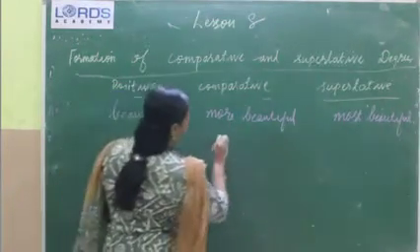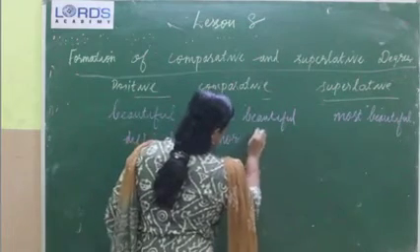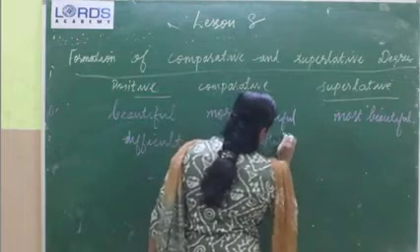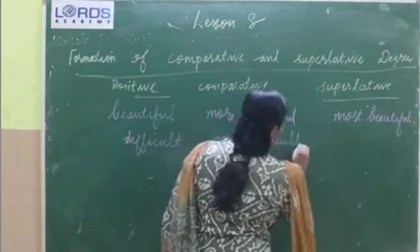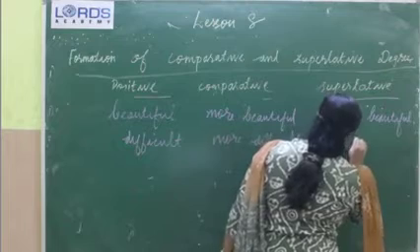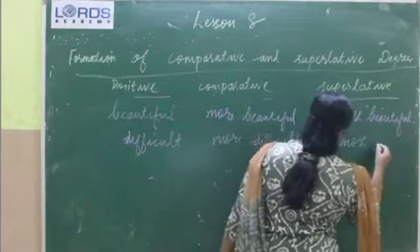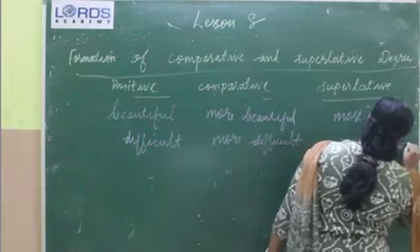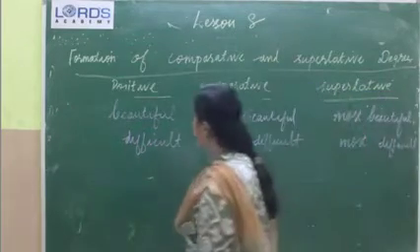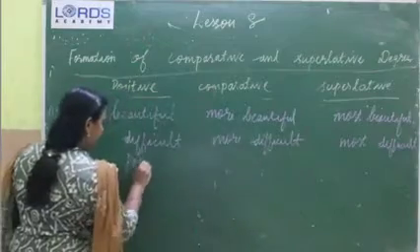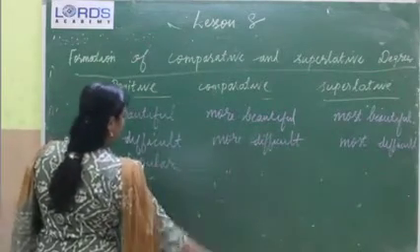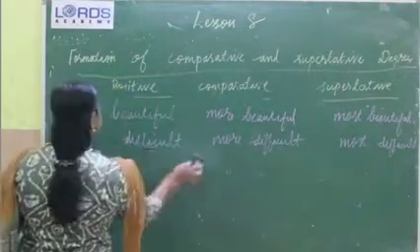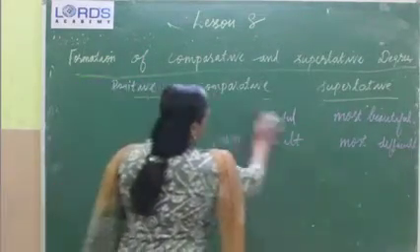Then difficult, more difficult, and superlative, most difficult. Okay, then popular, more popular, most popular. Okay, clear? I hope you are clear with this fifth point. We can move to the sixth one.